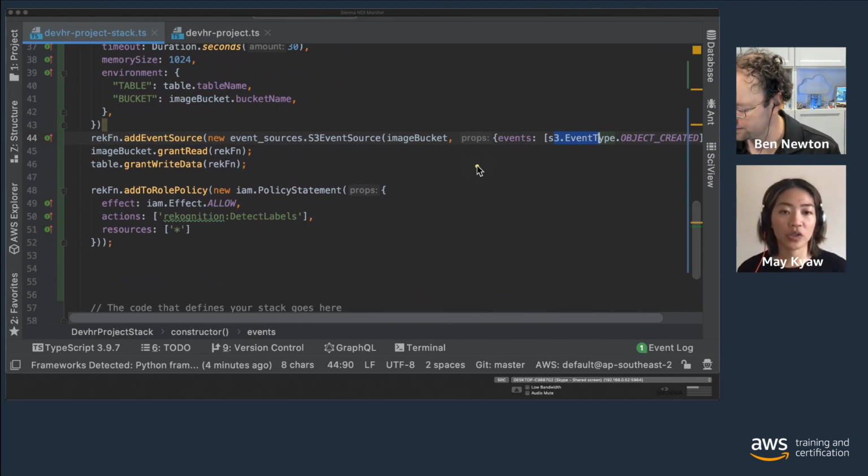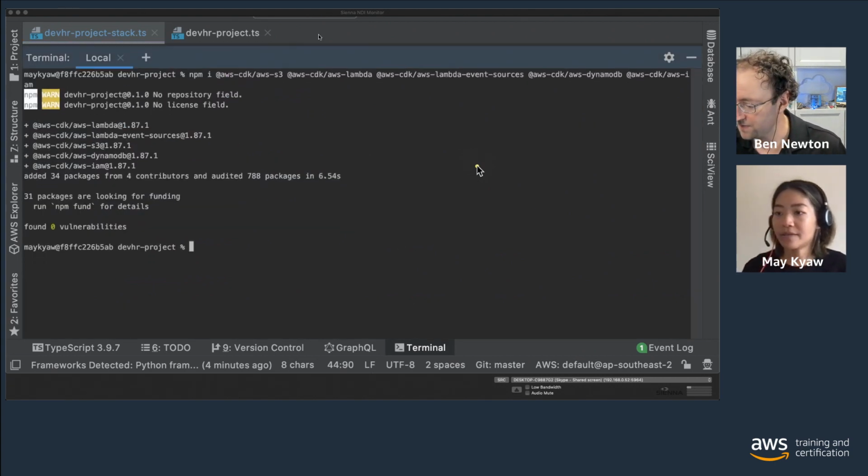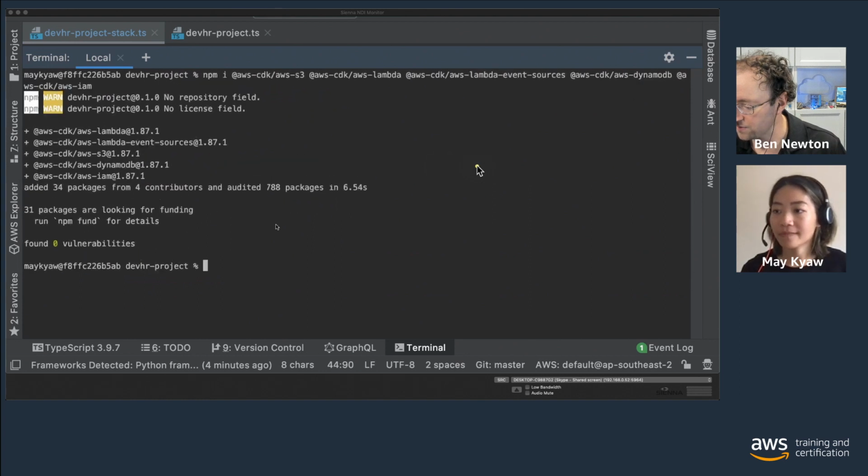And what I'm going to do next is synthesize the app. CDK synth is one of the commands to synthesize the application, which will compile down into the CloudFormation template. Cool. And do we also want to do a quick step through of the AWS Lambda function that's in there, the code, May?